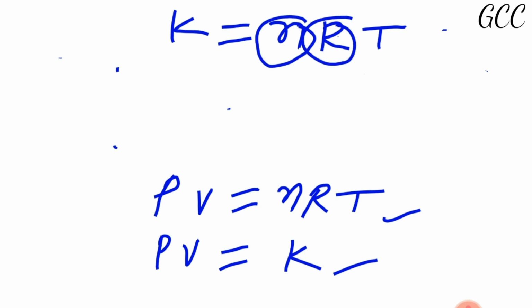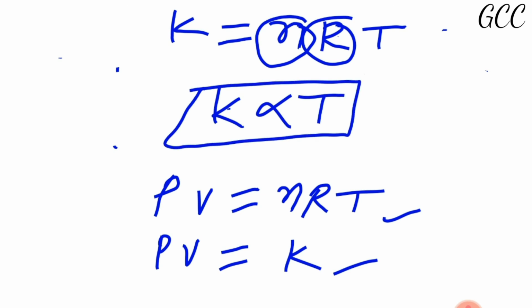Then it means k is directly proportional to temperature. It means if temperature increases, then k also increases. You just remember it. This will be useful for you ahead, beta, this relation.